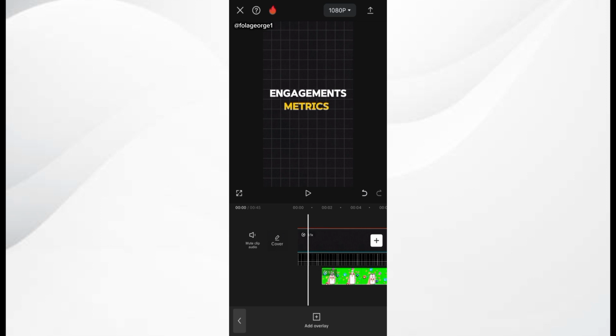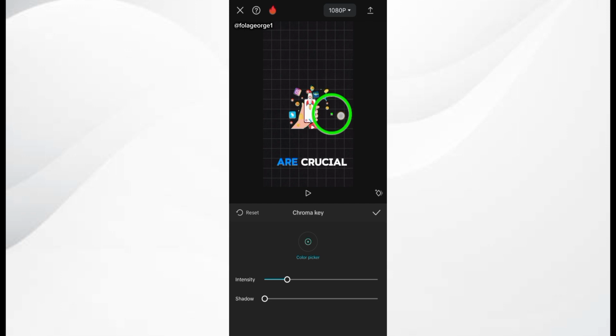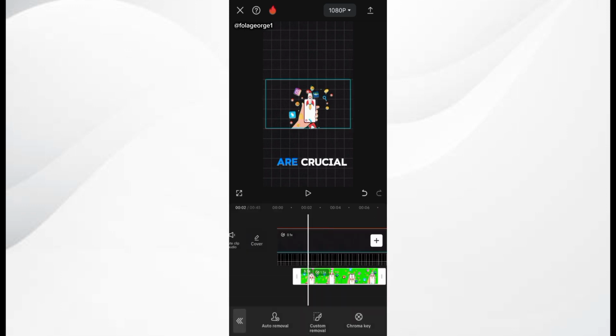So I'm just simply going to be positioning and aligning all of these animations so that you can better understand how I created them. I'm simply going to be using the chroma key to remove this green screen, right? You have to remove the green screen from all of this. So I think putting it at 30 is good enough. Let's put it at 30 and check it.